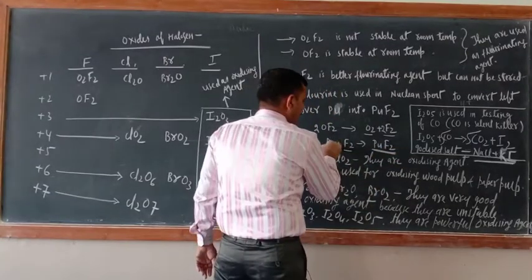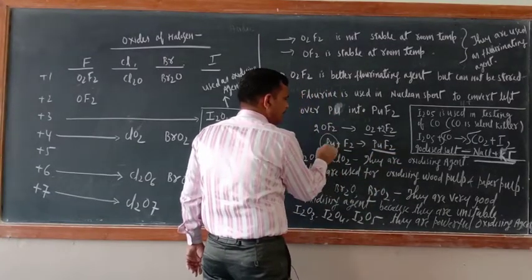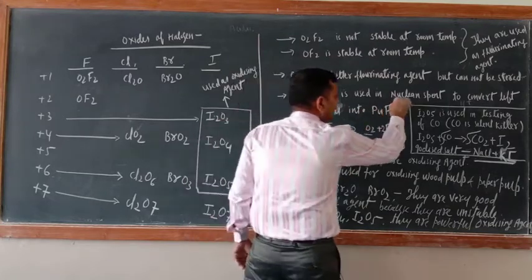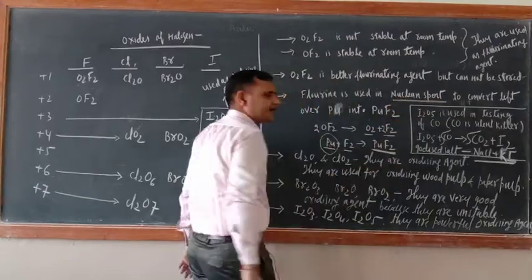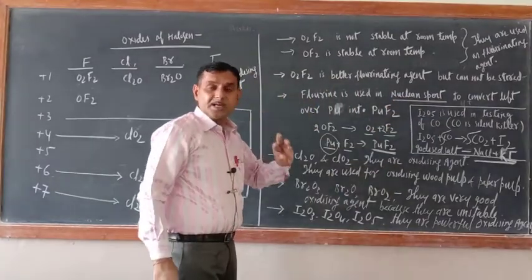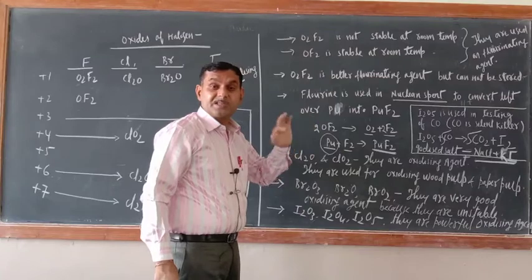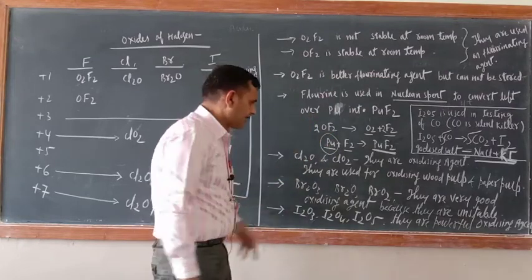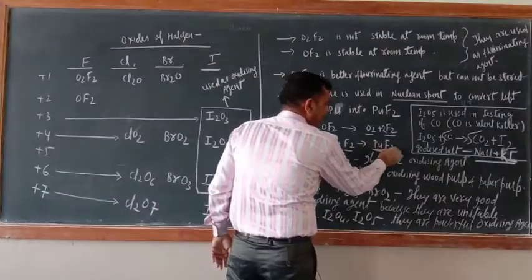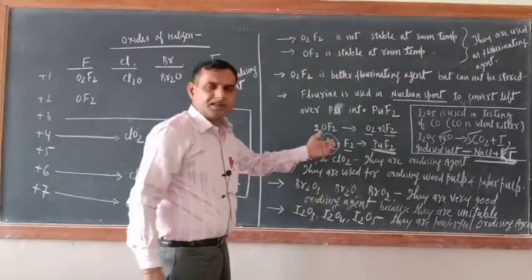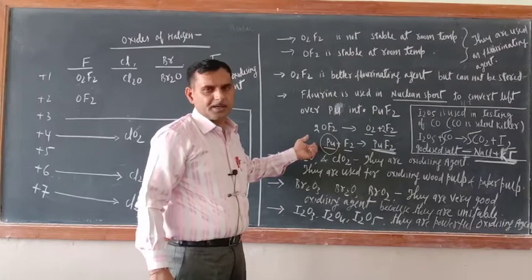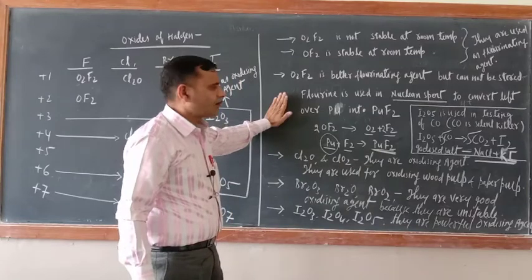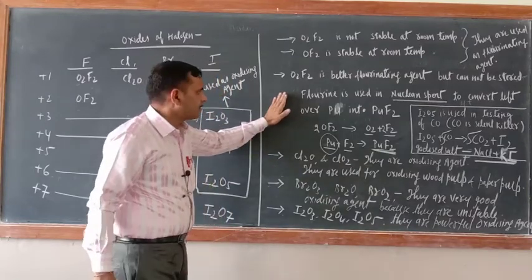Okay. So now the leftover plutonium is present in the nuclear spent. Here, what is the meaning of nuclear spent? Nuclear spent is the waste which is generated after the use of any material. So plutonium is getting converted into PuF2. Now this plutonium will not pollute our environment and can be stored. Okay. So this is all about the oxides of fluorine.